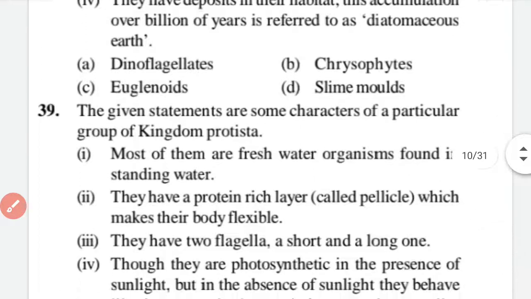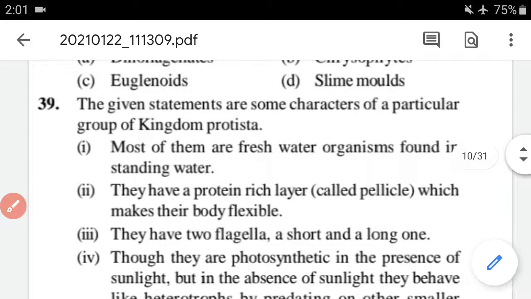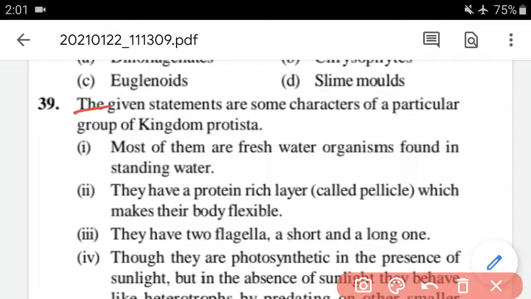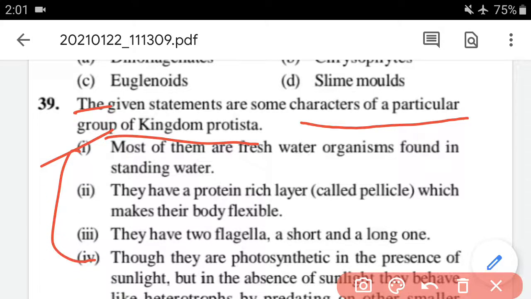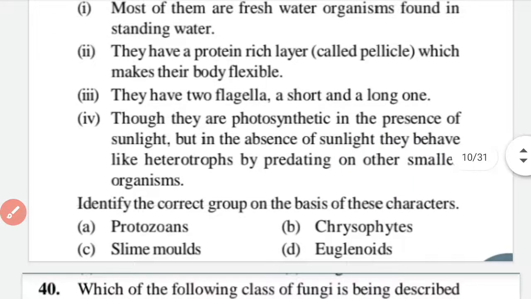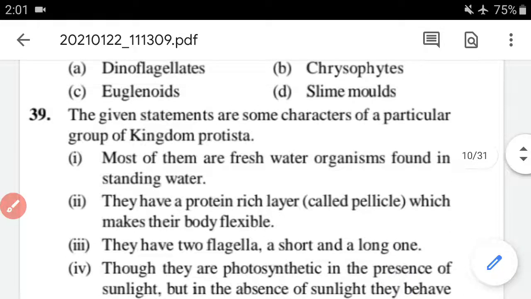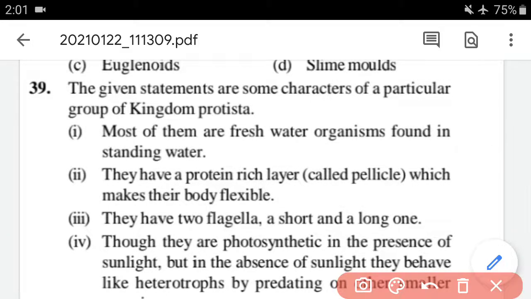Now we have to move on to question number 39. Question number 39 is, the given statements are some characters of a particular group of kingdom Protista. So four options are given, and here we have to answer the correct group. Okay, we have to identify it. Now let's check our statements to identify the group.